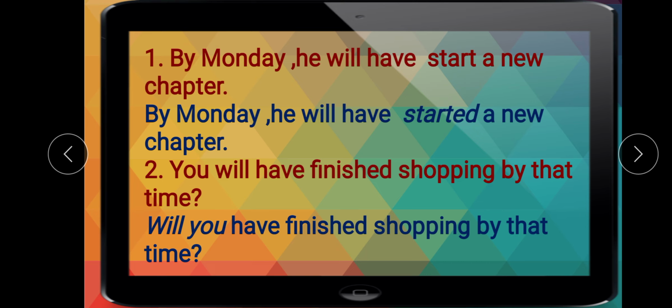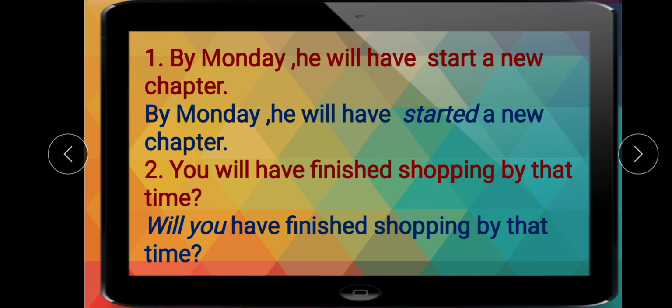Students, sometimes the mistake is in the form of the verb. Okay, and sometimes the mistake is in spelling. So first of all, you have to find out the mistakes from the given sentences. Let us see the first example. By Monday, he will have start a new chapter. Now students, you have to think, where is the mistake? Read the question again and again. By Monday, he will have start a new chapter.